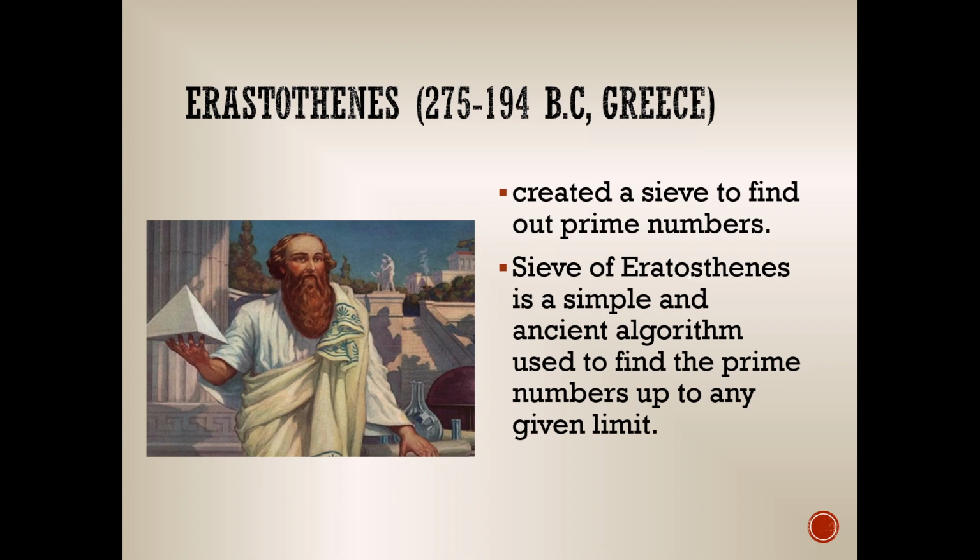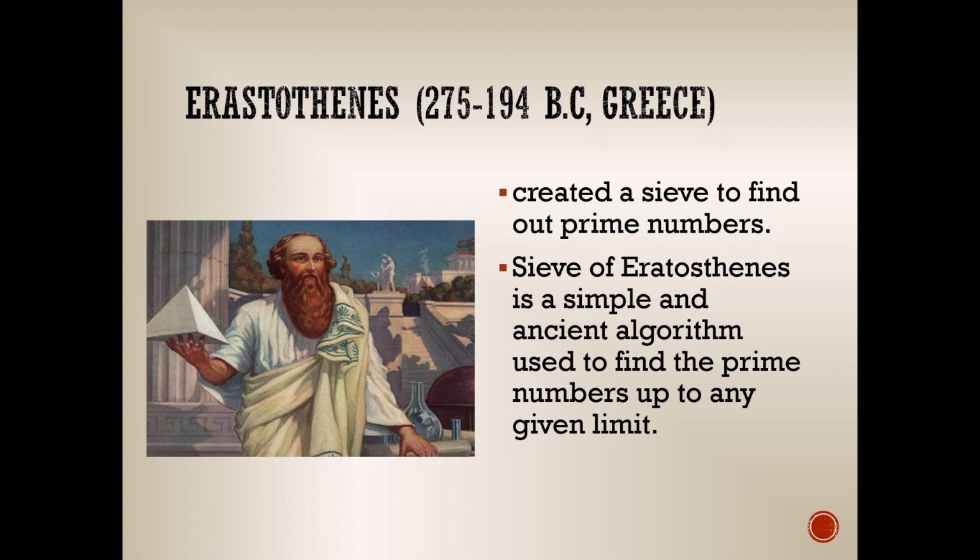So, with what Erastothenes proposed, he has given us an idea of how to identify which are the prime numbers. For example, what are the prime numbers from 1 to 100? So, this is what he proposed.